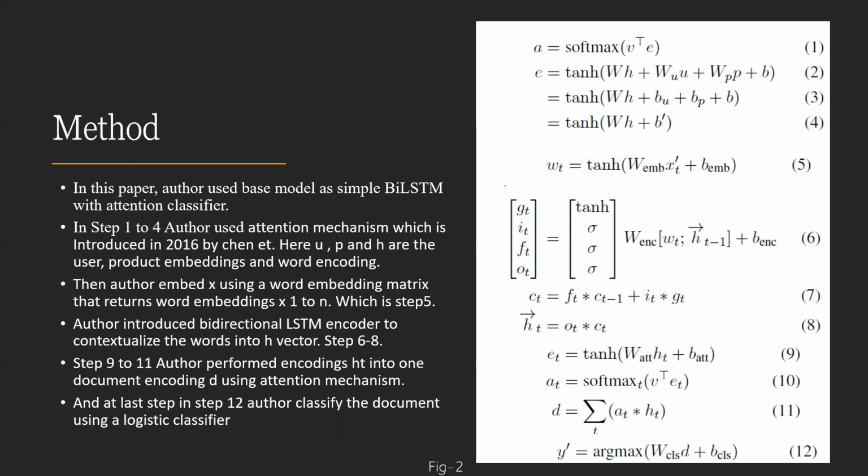So the authors introduced a bidirectional LSTM encoder to contextualize the words into H vectors, which is steps 6 to 8. Then the authors pool the encodings HT into one document encoding D using the attention mechanism, which is steps 9 to 11. And at last, in step 12, the authors classify the document using a logistic classifier to get the predicted value.